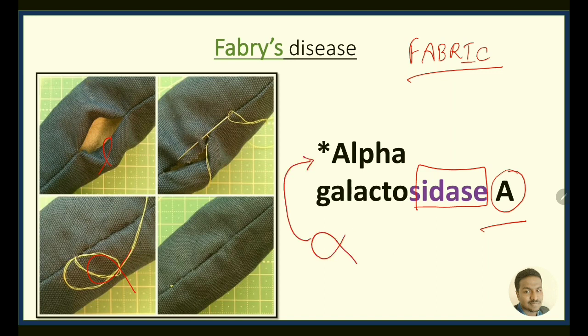And we know in Hindi galat means wrong, and we represent wrong as this X symbol. So it is galactosidase. The enzyme defect in Fabry's disease is alpha galactosidase A.